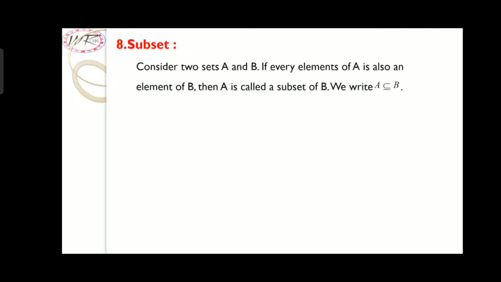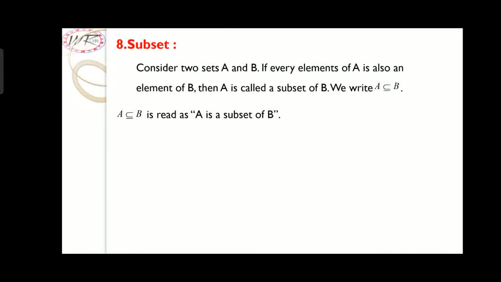Eighth one, subset. Let us see the definition. Consider two sets A and B. If every element of A is also an element of B, then A is called a subset of B. We write A ⊆ B. A ⊆ B is read as A is a subset of B.